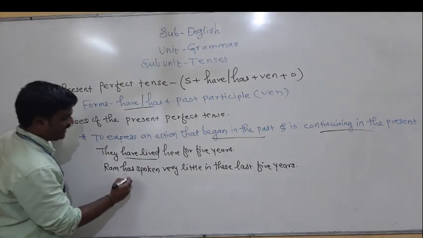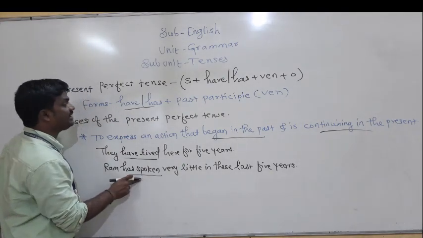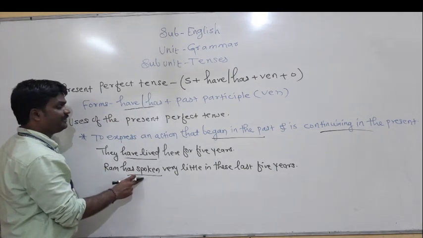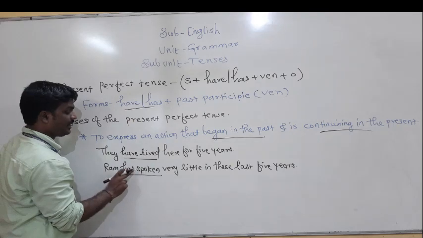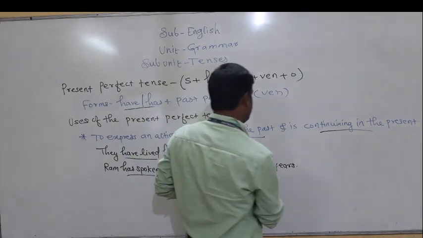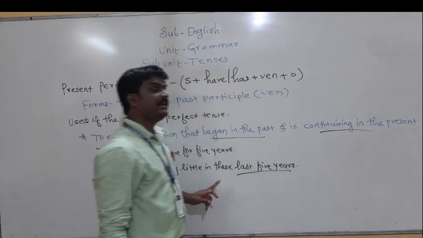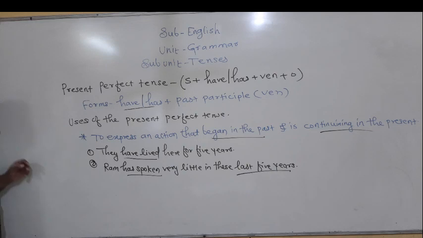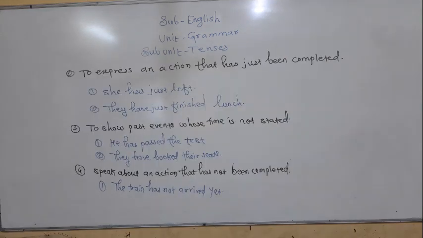Ram has spoken. Here, spoken is the third form of the verb. Speak, spoke, spoken. Ram has spoken very little in these last 5 years. The action began in the past and is continuing in the present. These are the examples of present perfect tense. Got my point?